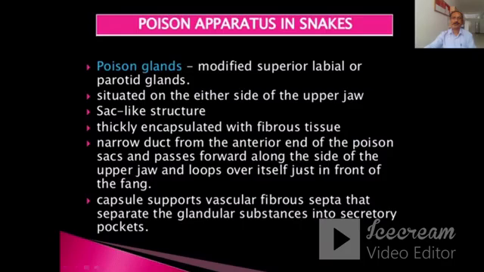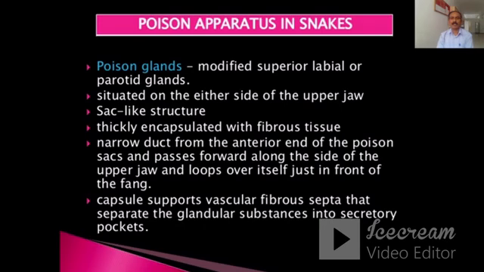Then about the poisonous apparatus in the snake. The poisonous apparatus has different parts like poison glands, fangs, etc. Let us discuss the poison gland. These are the modified superior labial or parotid glands. They are situated on either side of the upper jaw. This is a sac-like structure, thickly encapsulated with fibrous tissue.